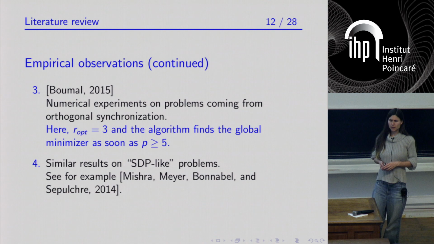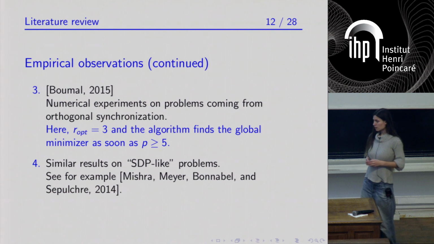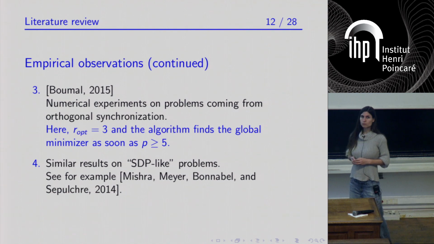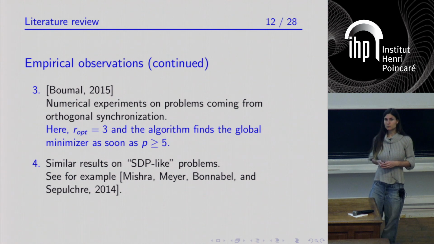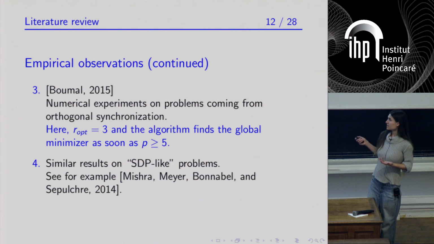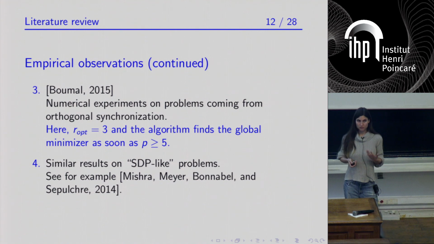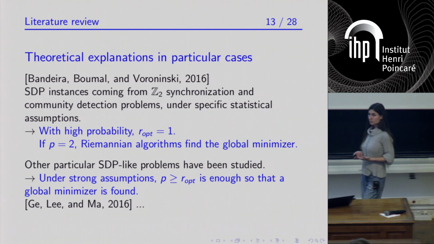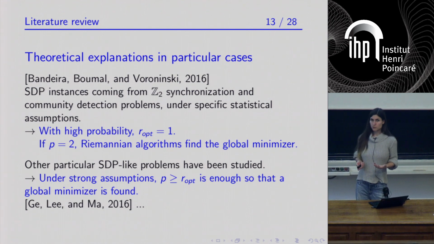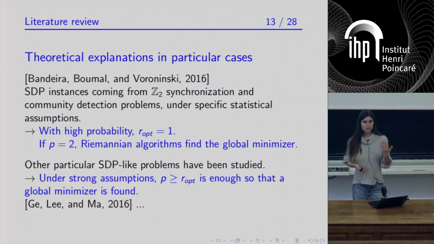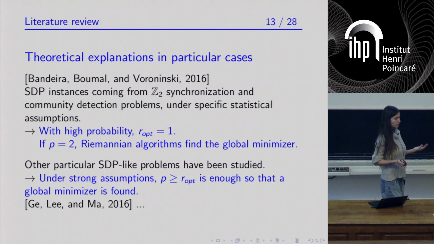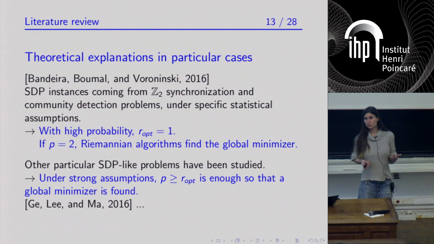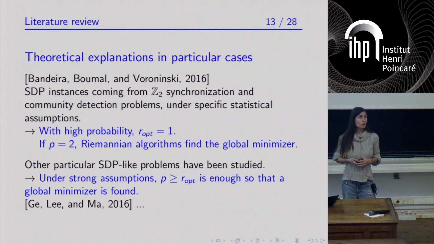And there have also been other results on problems that are not exactly semi-definite programs because the cost function is not linear, but you obtain essentially the same type of observations. So numerically, it seems that provided that the factorization rank p is slightly larger than the optimal rank, then the factorized problem can be solved with Riemannian optimization algorithms.